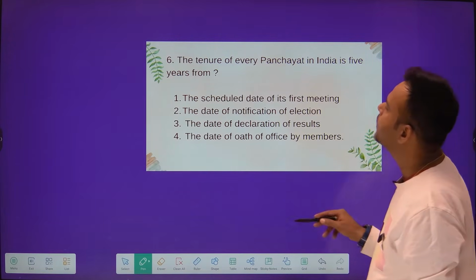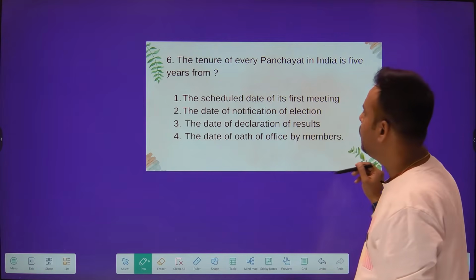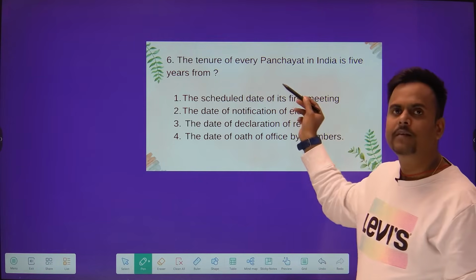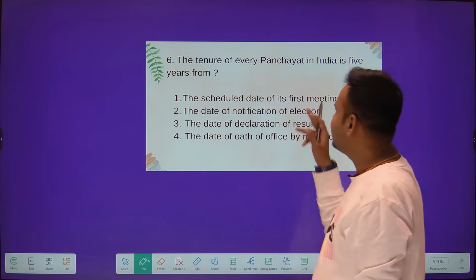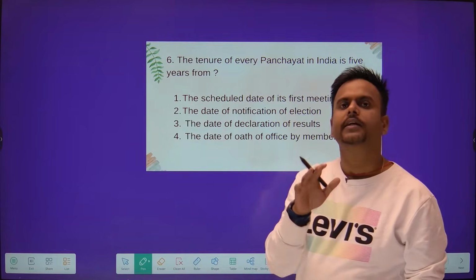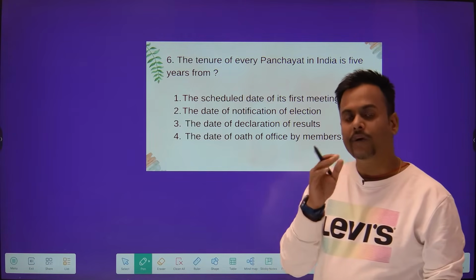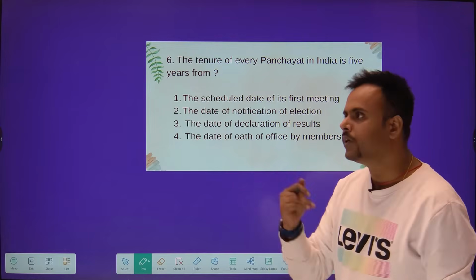See, next question. The tenure of every panchayat in India is 5 years from. This question seems to be very simple, but there is some hidden element in this. It says that the tenure of Panchayat is 5 years, and the 5 years is commenced from which date? That is from when it is counted.